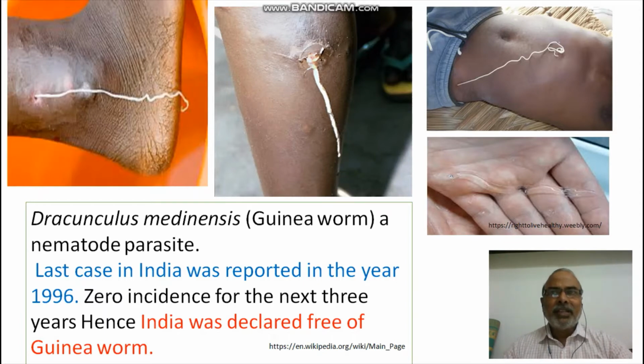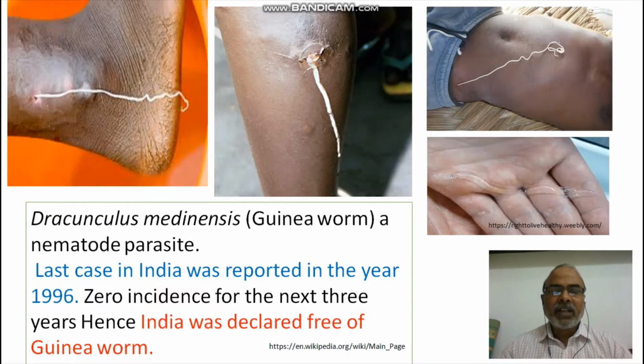You see in the 1970s, 1980s, most of the people in the village areas and in the urban areas were having this parasite hanging down from their body. But the government and international organizations have taken a lot of care to eradicate this very dangerous parasite. So, a lot of steps were taken to eradicate this parasite. As a result of that, the last case in India was reported in the year 1996.